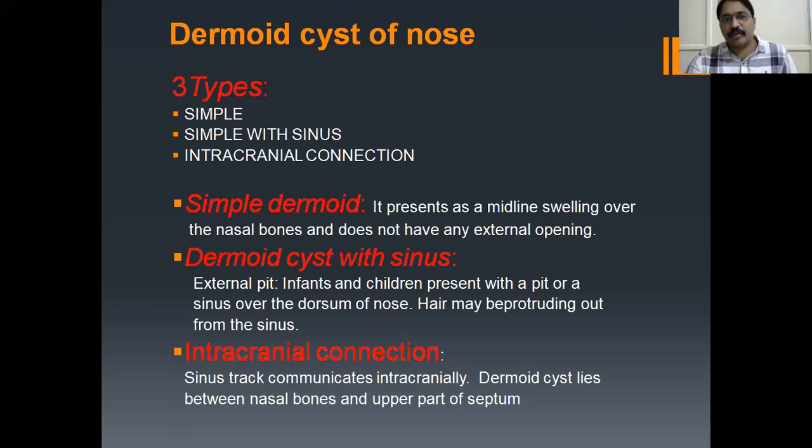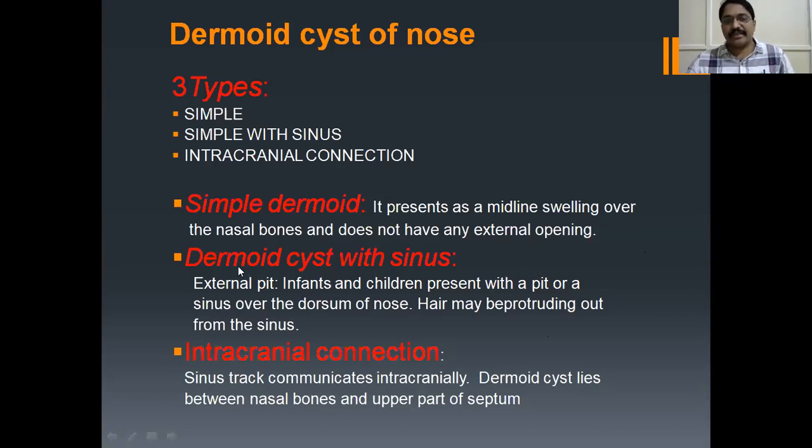Dermoid cyst. What are dermoid cysts? There are three types of dermoid cyst. One is simple, the second is simple with sinus formation, and the third is with intracranial connection. Simple dermoid presents as a midline swelling over the nasal bones and does not have any external opening. That's called simple dermoid. Dermoid is mostly a midline swelling.